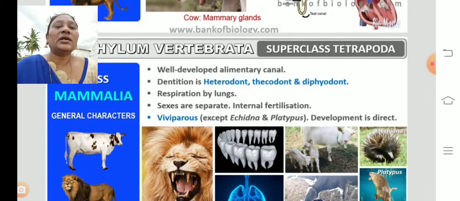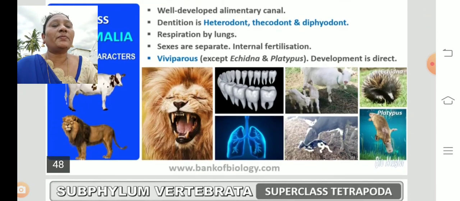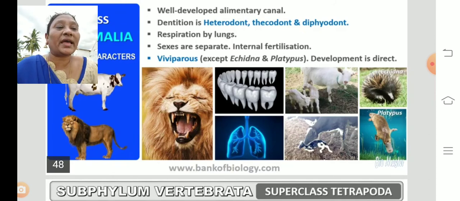Coming to respiration, they respire through the lungs, the sexes are separate. We can find internal fertilization. These are viviparous. Viviparous means animals which give birth to the young ones. Except echidna and platypus. Echidna and platypus are egg-laying mammals. They lay the eggs and feed the babies with milk. That's why they are called egg-laying mammals.